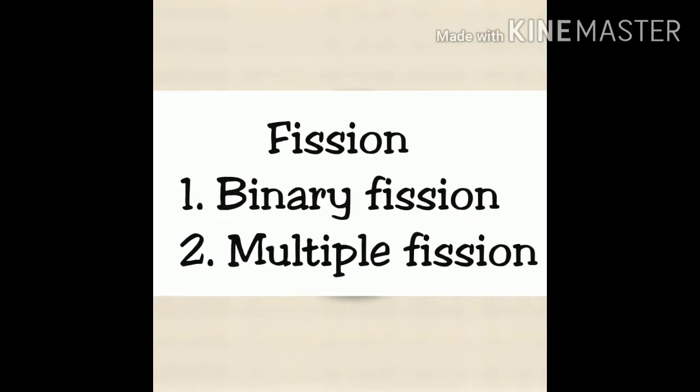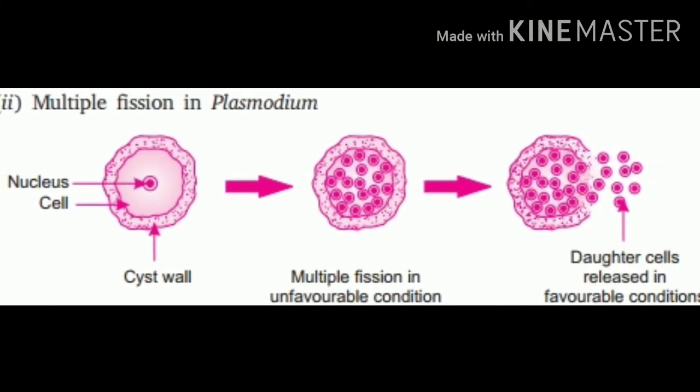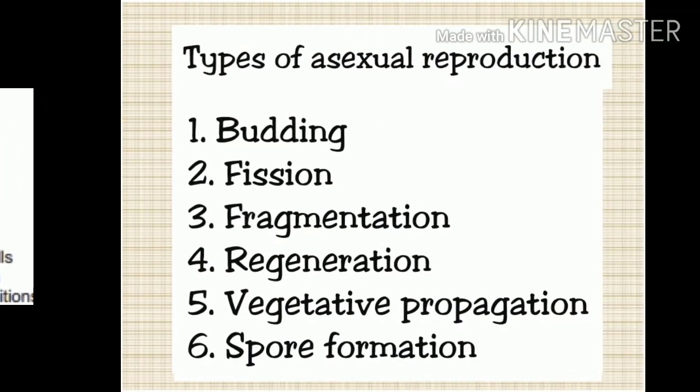Now we will do multiple fission. Multiple fission means the process of the nucleus of an organism dividing repeatedly to form a number of equal sized, similar daughter nuclei, and each daughter nucleus gets surrounded by a bit of cytoplasm within the cyst. When the cyst breaks, the daughter cells are liberated, for example plasmodium.